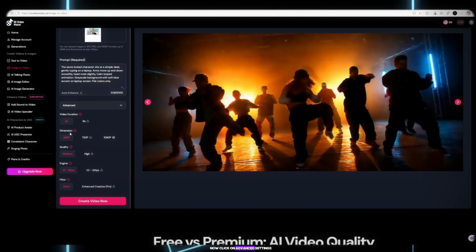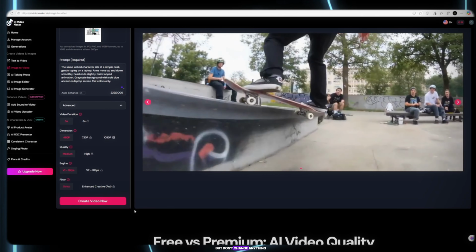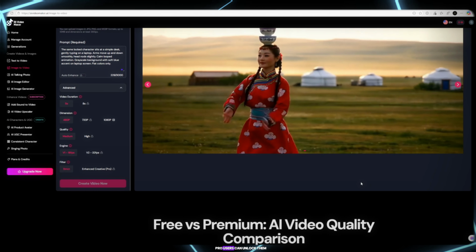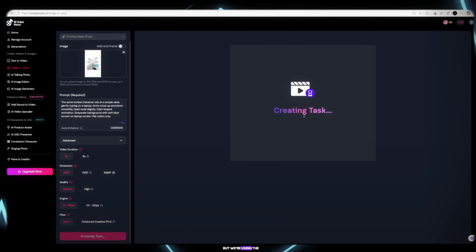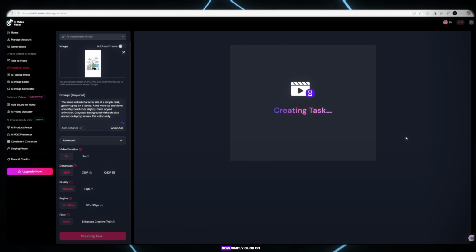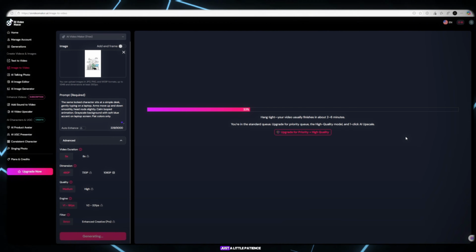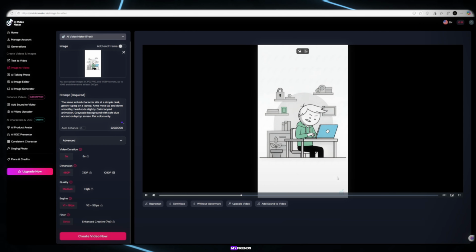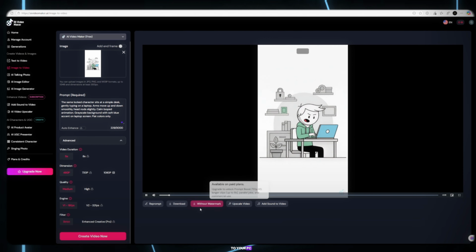Now click on Advanced Settings. But don't change anything. All settings are locked in the free version. Pro users can unlock them, but we're using the free model. Now simply click on Generate Video. It will take about 3 minutes, so please wait, my friends. Just a little patience, and boom! The video is ready, my friends. Look at this video. It's amazing and perfectly matches the prompt we provided. Just save the video to your PC.